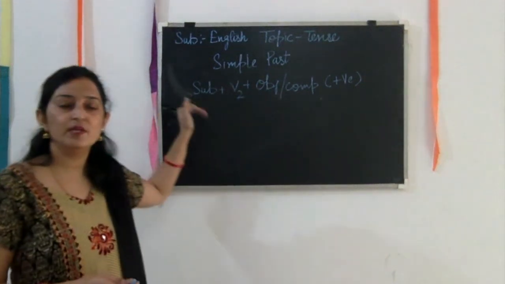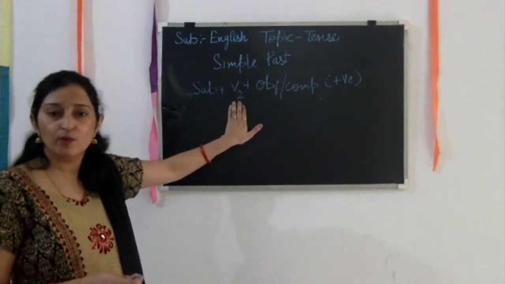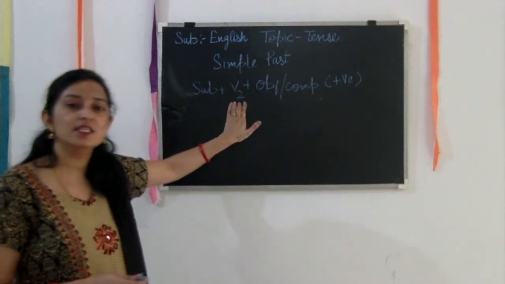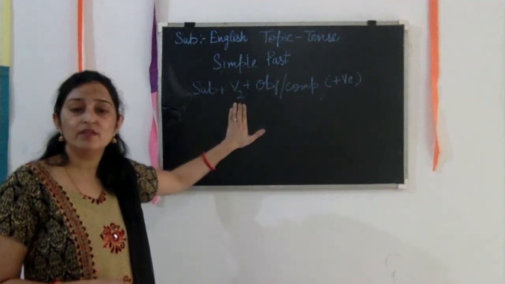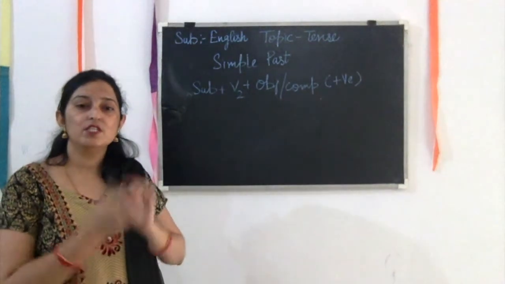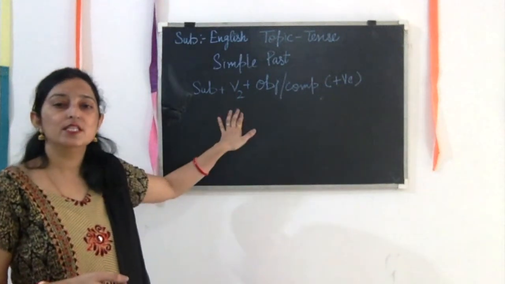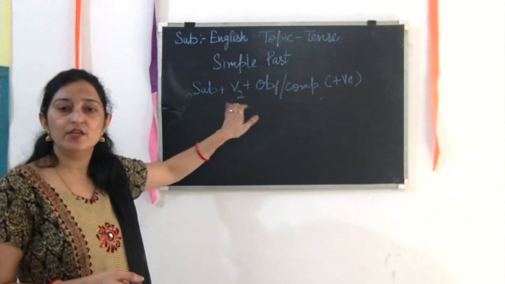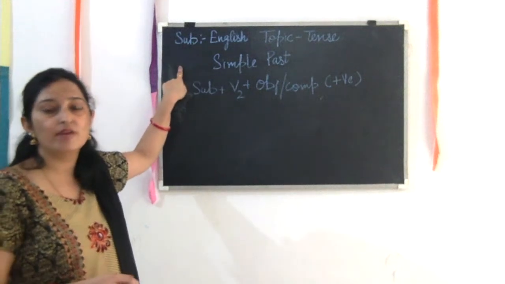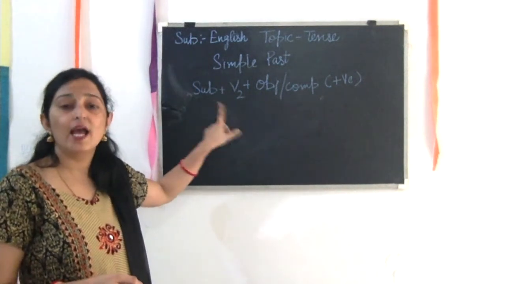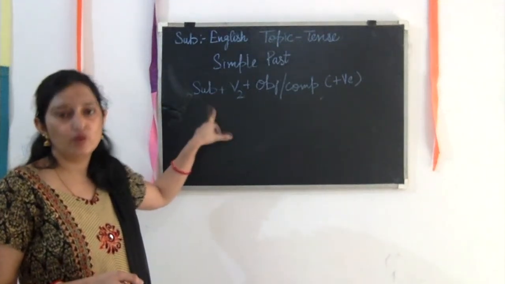So what is the difference between simple past and simple present? Here was the first form of the verb with s or es, and in simple past only and only the second form of the verb. Forms of the verb you have all done earlier: first form, second form and third form. The second form is what we always use here in simple past. This is the category where we are using the second form of the verb. And one more thing, without any helping verb, without was or were.